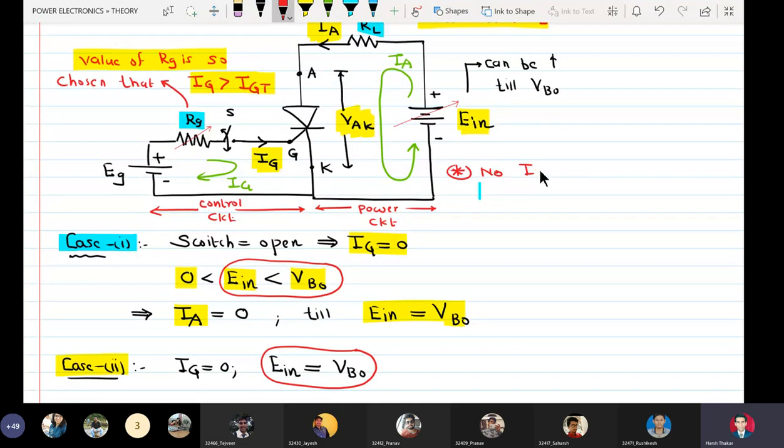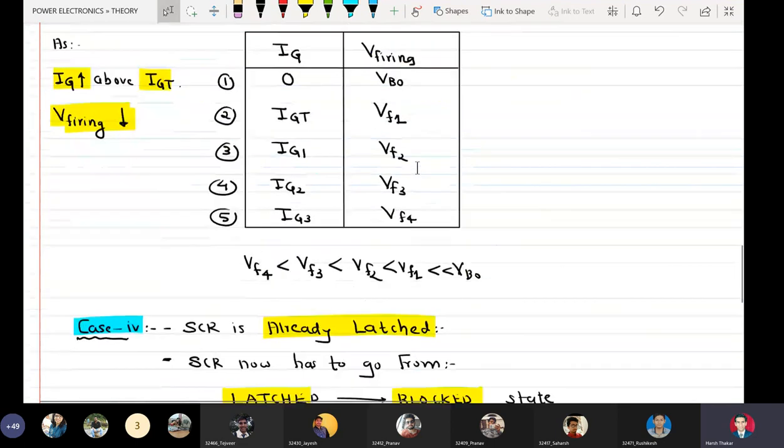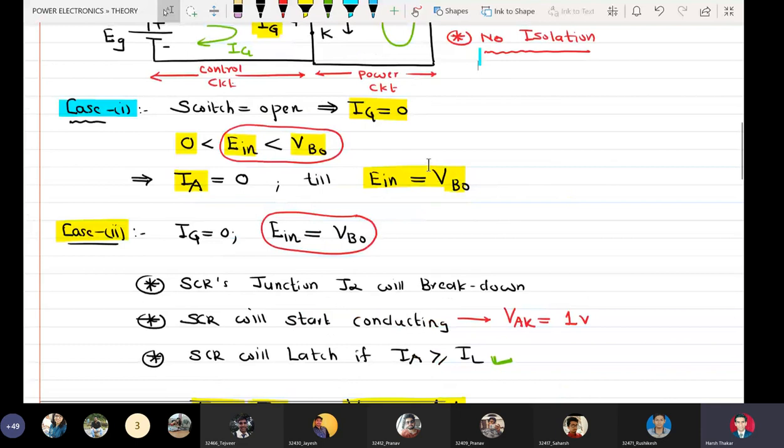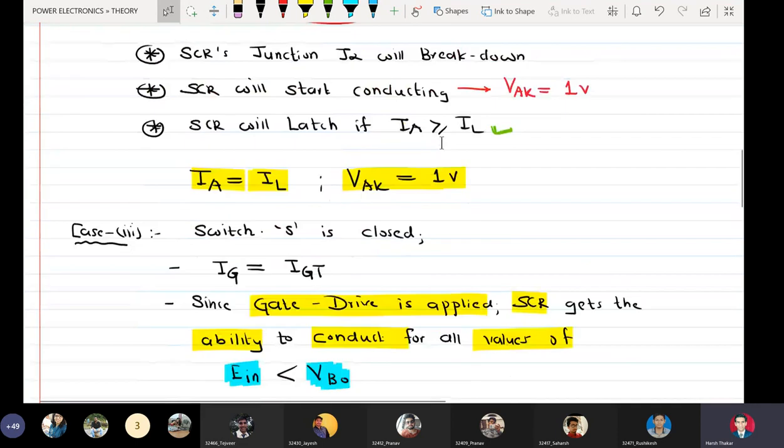There is no isolation. Now, if we apply a simple network concept to the power circuit, we can very clearly put down the expression for the anode current IA.